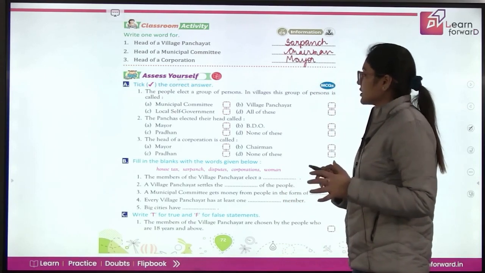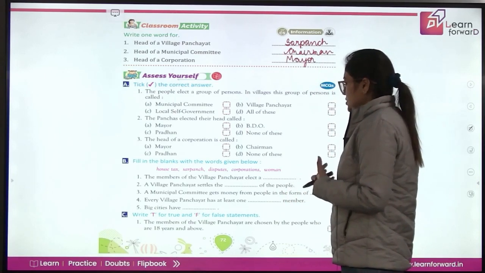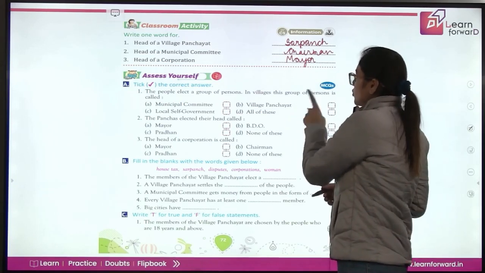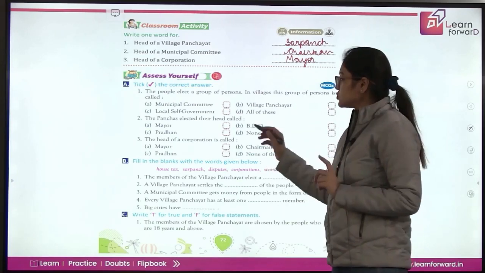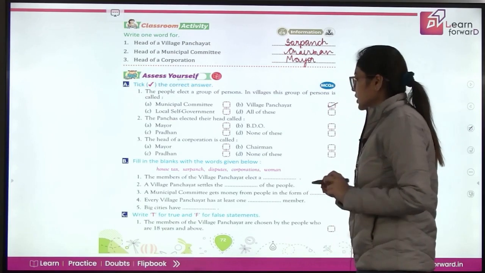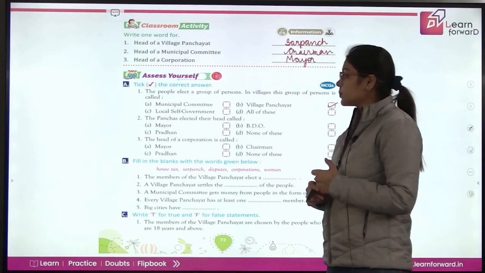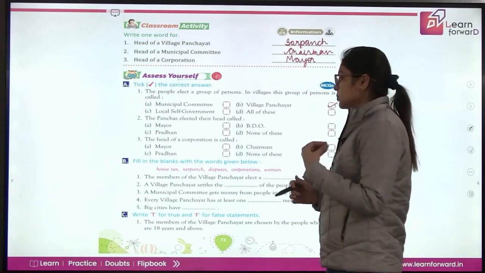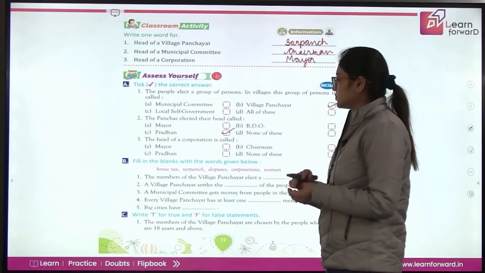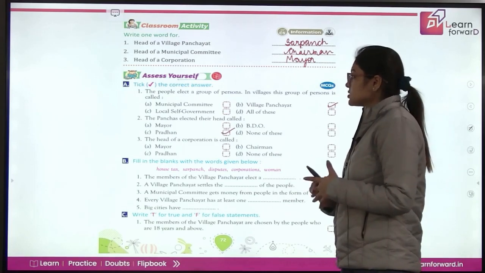Now choose the correct answer. The people elect a group of persons in the village. This group of persons is called the village panchayat. Second, the panchas elect their head, called the pradhan or sarpanch. The head of the corporation is the mayor.